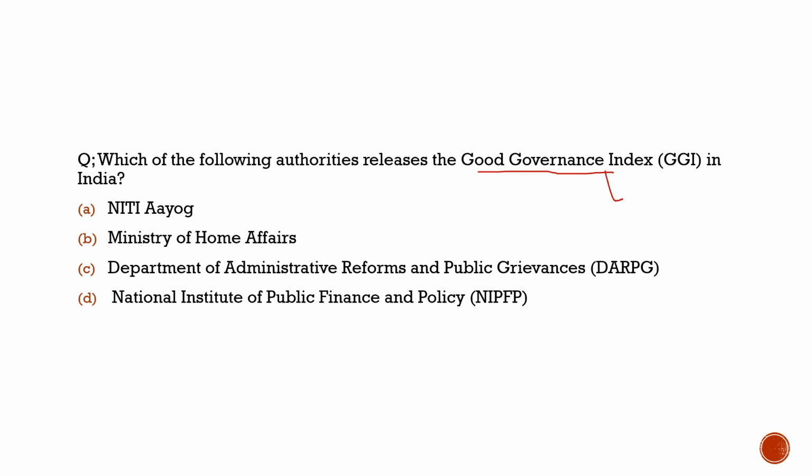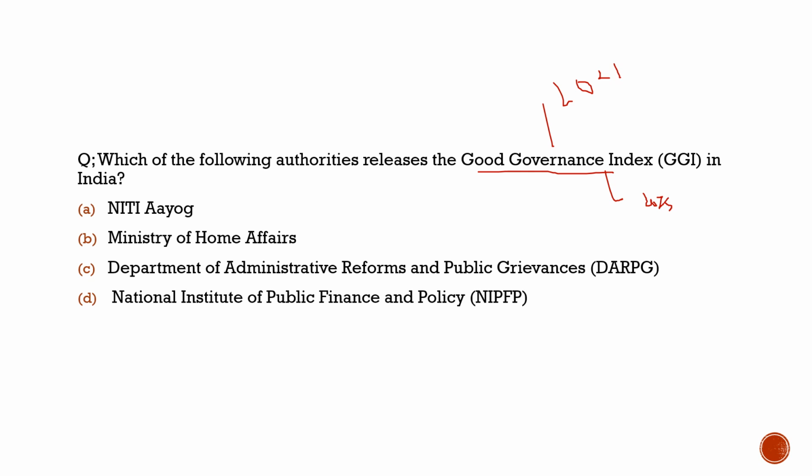Mostly it was released after every 2 years, and this time the Centre has decided that it is not going to release the Good Governance Index of 2023. They will release it in 2025. The last Good Governance Index was released in 2021.